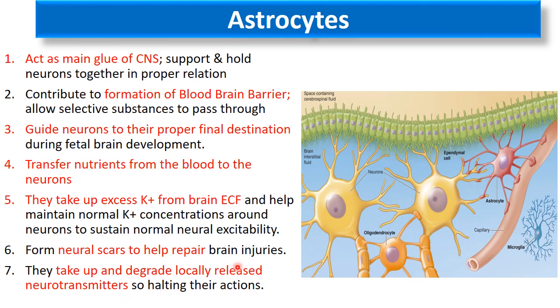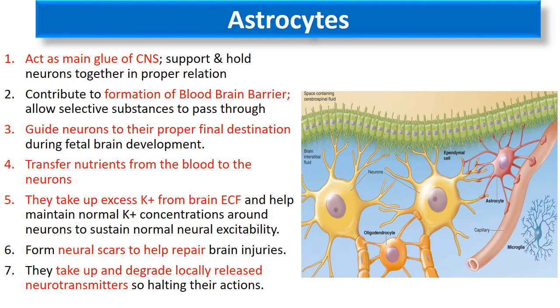You can see that the foot processes of the astrocytes form a barrier which does not allow everything from the blood to enter into the brain tissue, so as to protect the brain. You will study this in further detail when you study the blood-brain barrier.